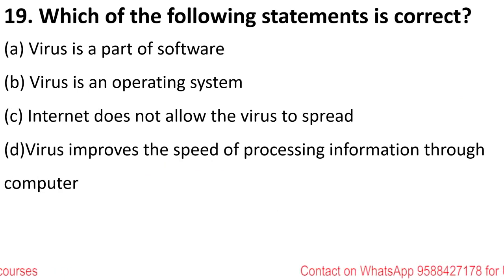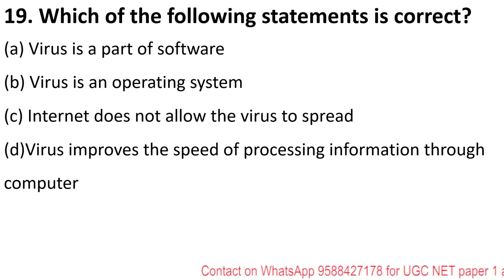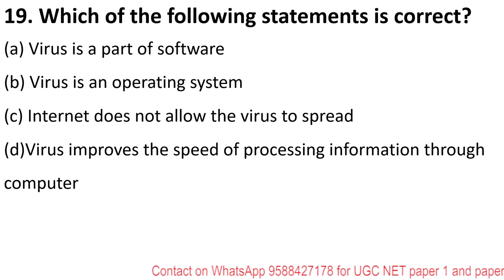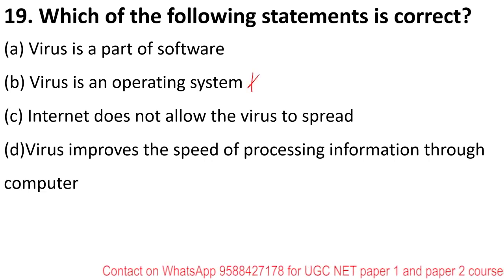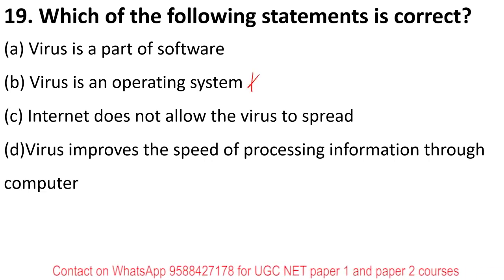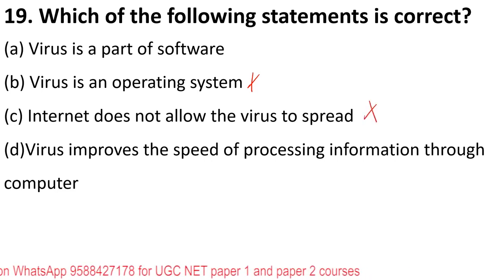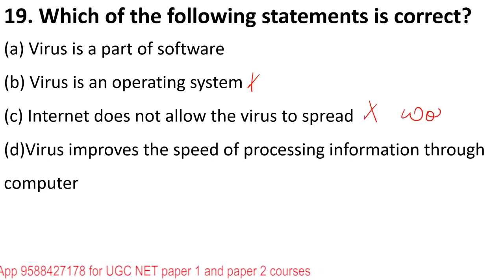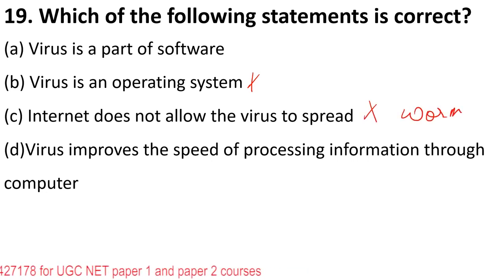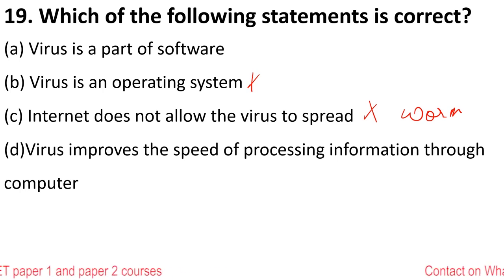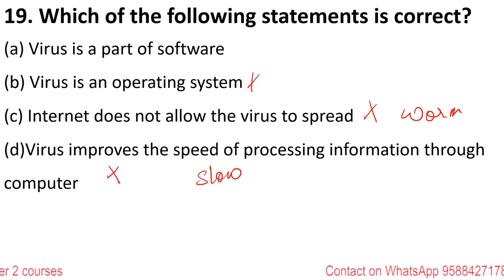Which of the following statements is correct? Again, you have to tell which is the right option. Virus is an operating system. No, it is not an operating system. Internet does not allow the virus to spread. This is absolutely wrong. There is a type of virus called worm. It can easily transmit from the computer to the network. Option D says virus improves the speed of processing information. No, absolutely not. Virus makes a computer slow. It does not make a computer fast. That is why A is the right answer.